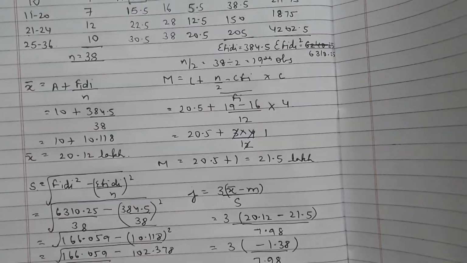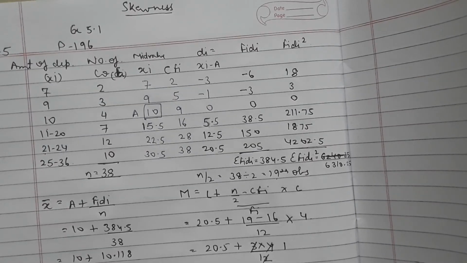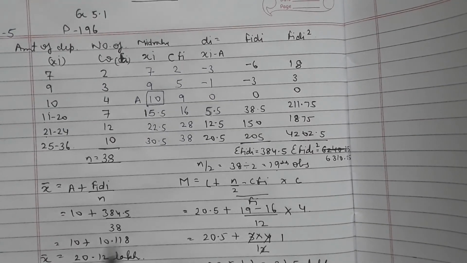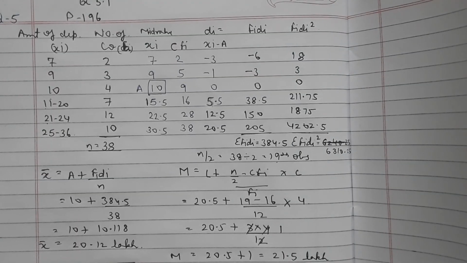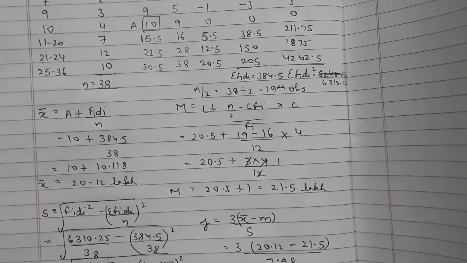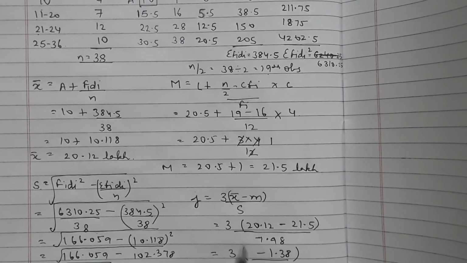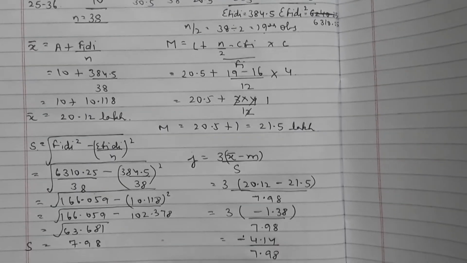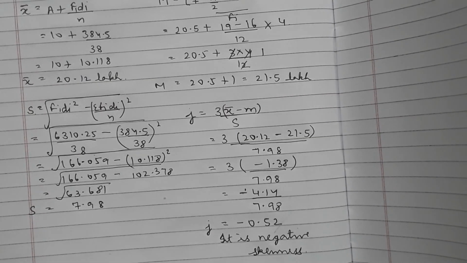Now students, you have to solve this sum in your notebook completely. You have to draw this table, calculate the values and then do the sum. Here you should know what things you have to find out: x bar, median, then standard deviation, then applying the formula J is equal to 3(x bar minus M) upon S, and then calculating and finding the value for skewness. Do this sum in your notebook.